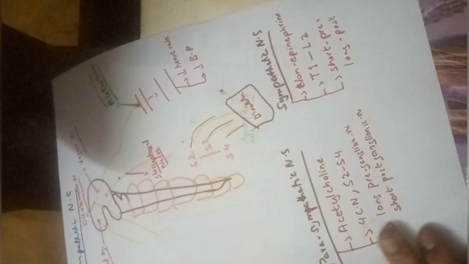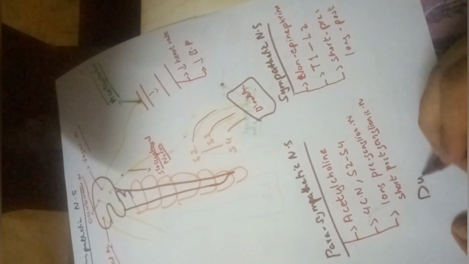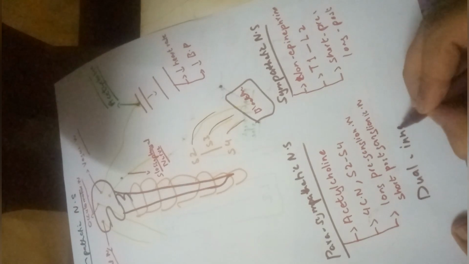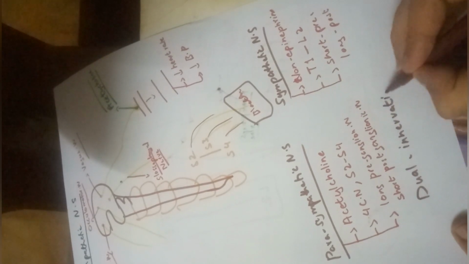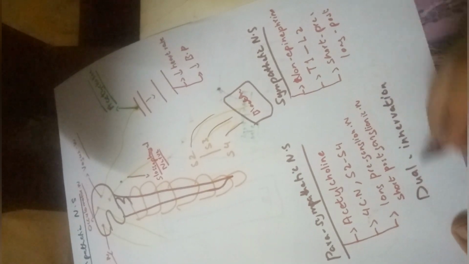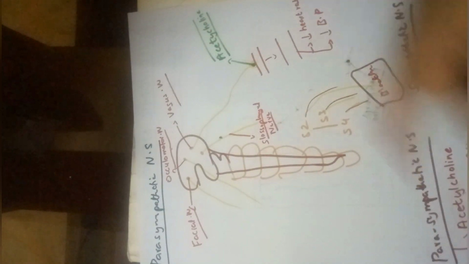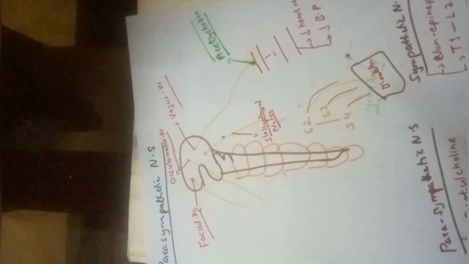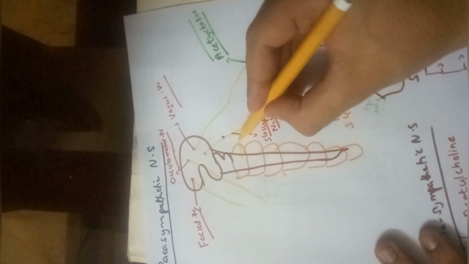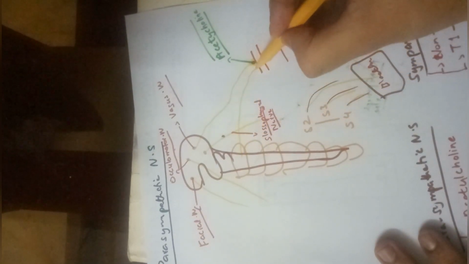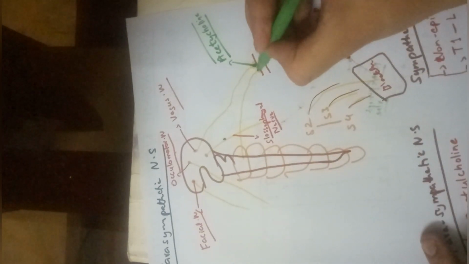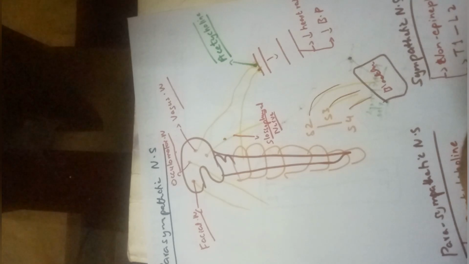Okay, and now there is also one more thing, a process known as dual innervation and single innervation. Dual innervation, like we just told you here, this one was coming from the vagus nerve and innervating the arterioles. Now one from T1 comes and innervates the arterioles, and here it secretes epinephrine. This was sympathetic.